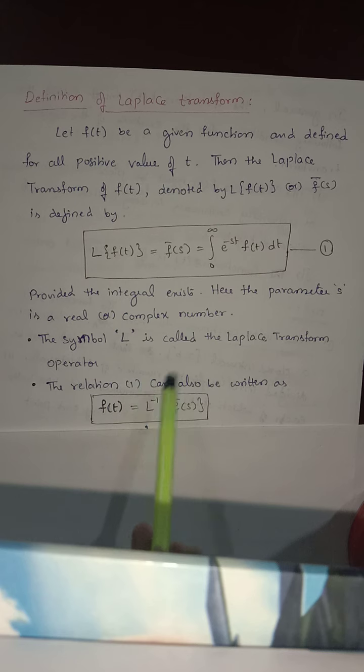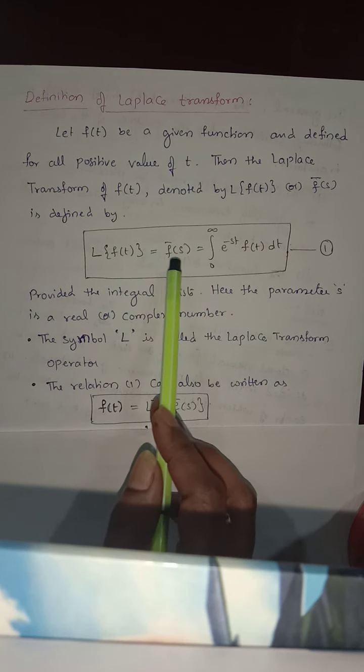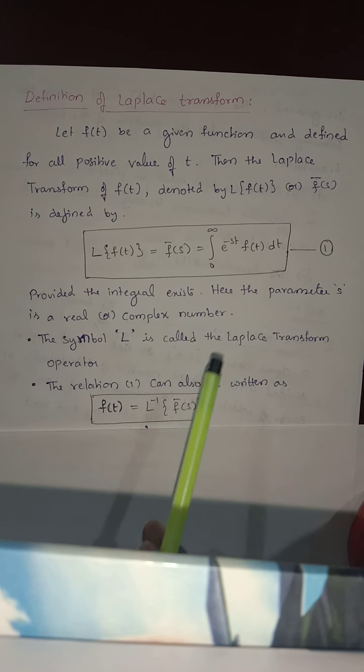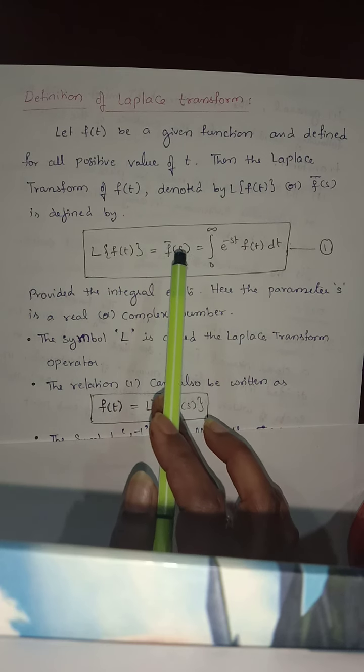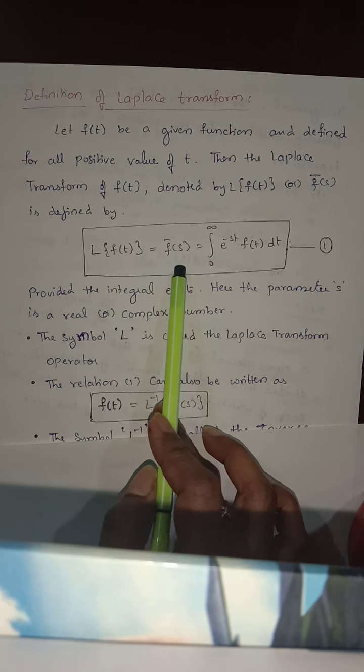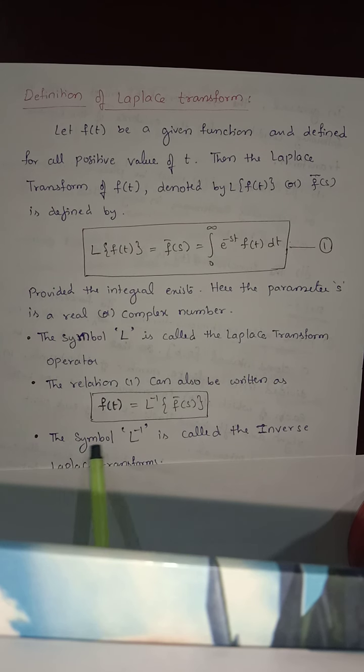The relation 1 can also be written as f of t is equal to the inverse of f bar of s. If you want to find f of t, then you find the inverse of f bar of s, and you will get f of t. So the symbol L inverse is called the inverse Laplace transform.